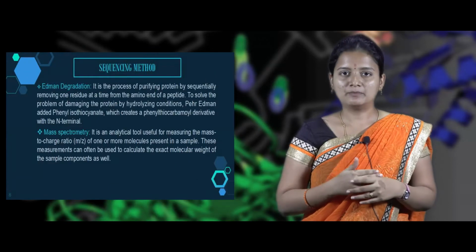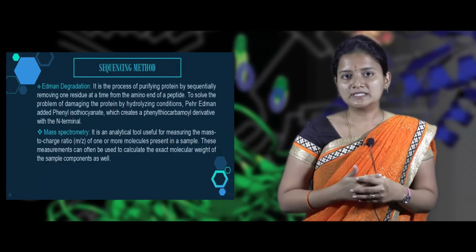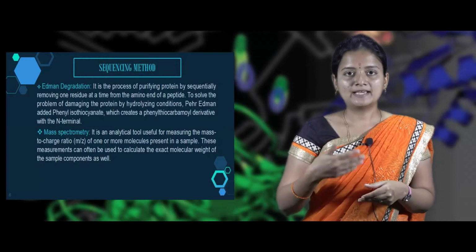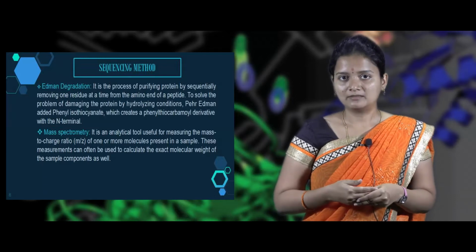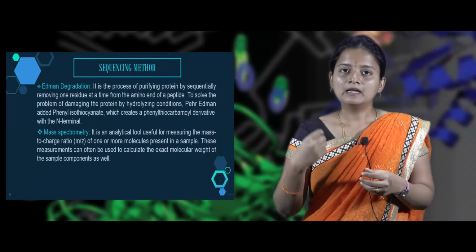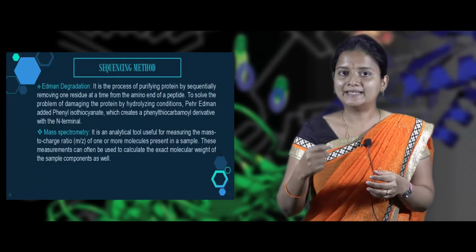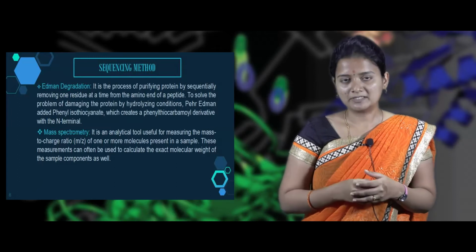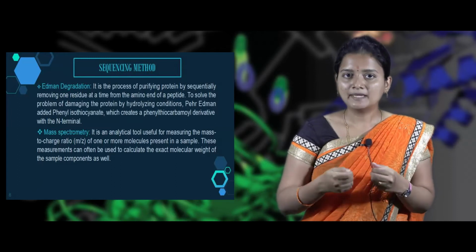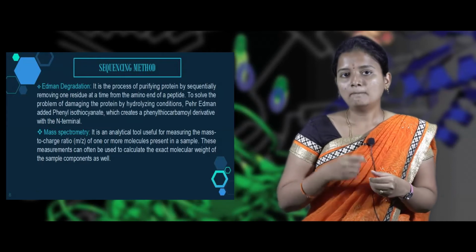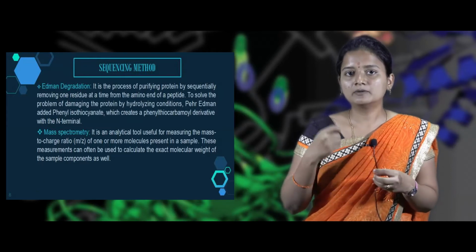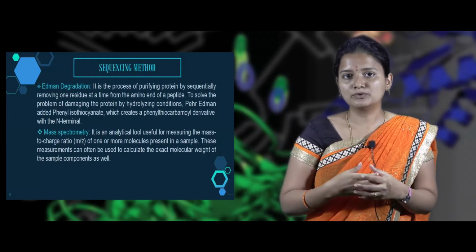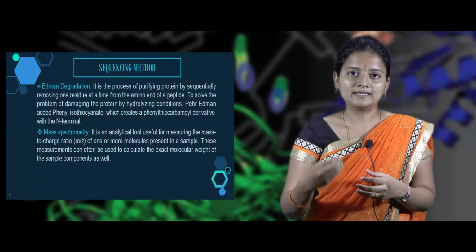So now we are going to see about the sequencing method. Under the sequencing method, we will be discussing two methods. One is Edman degradation method, another one is mass spectrometry. In Edman degradation method, the protein is sequenced by removing one residue at a time at the N terminal. Also, Edman added a chemical called phenyl isothiocyanate because the proteins tend to be damaged in hydrolytic conditions. By using that chemical, it will create a derivative called phenylthiocarbamyl derivative. This derivative helps the protein not to be degraded in the hydrolytic condition.